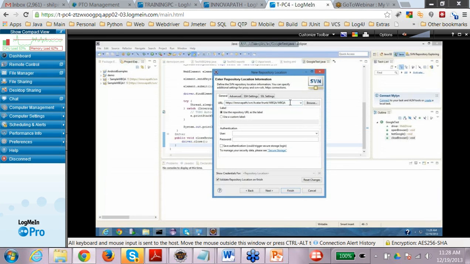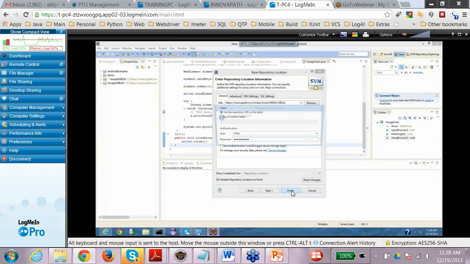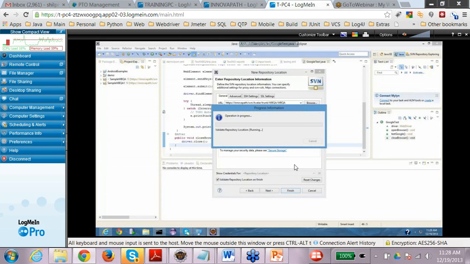Then you would be provided with the username and password. So I'm just typing my username and password, and you can say Finish. Yes, we will be given the URL of the trunk from where we have to download the project.